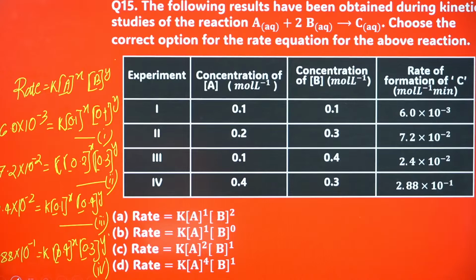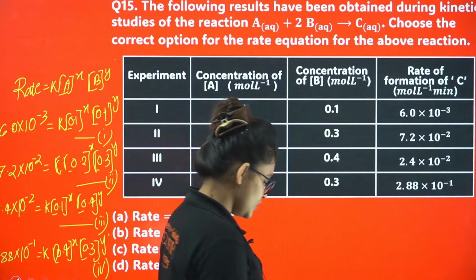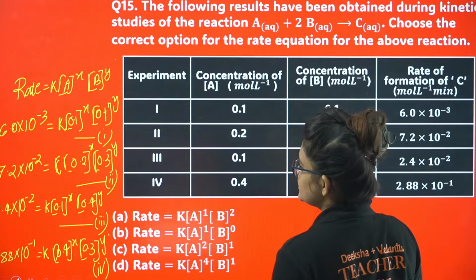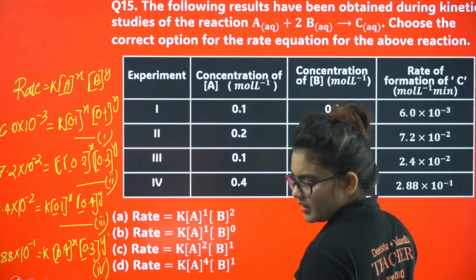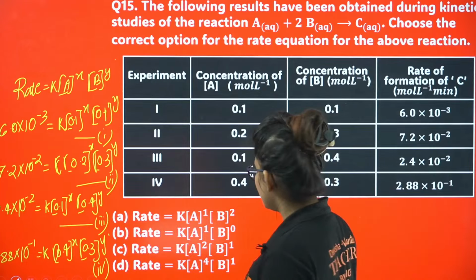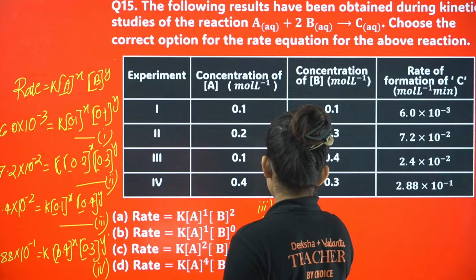Now you have to arrange these equations in such a way that you can find the value of X and Y. So how should you do it? First let me proceed with equation 3 divided by equation 1.